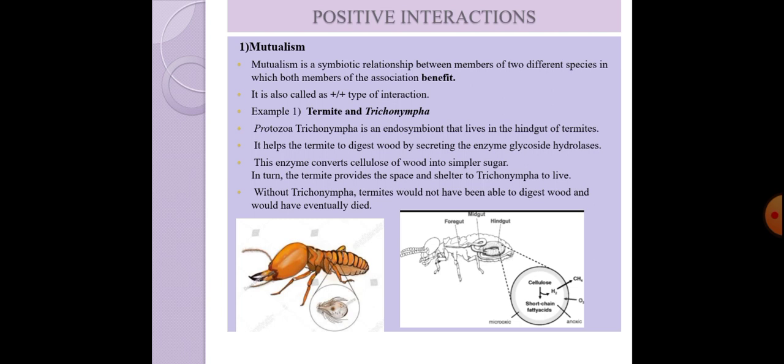So this is the positive type of interaction that is called mutualism. Mutualism is a symbiotic relationship between the members of two different species in which both the members of the association are benefited.